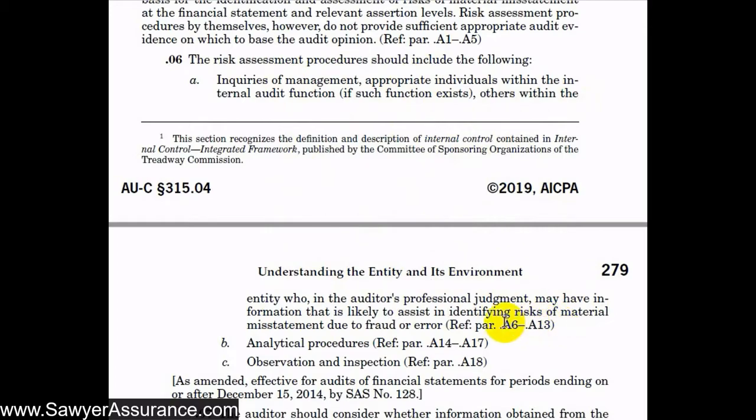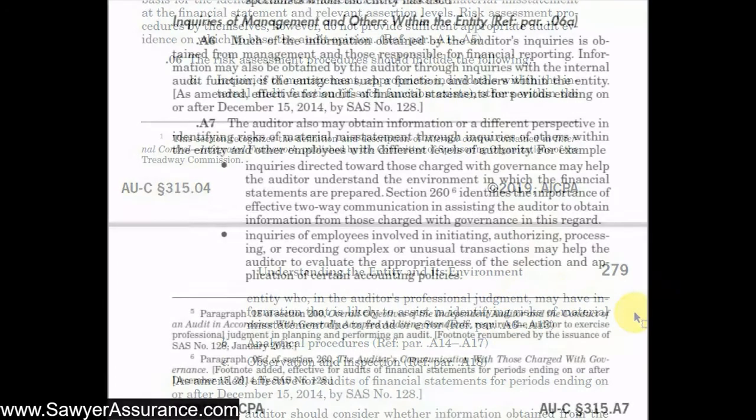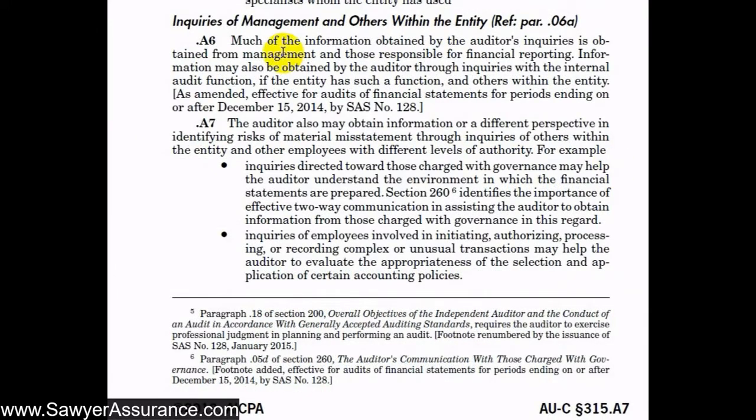And so let's go down to explanatory material section A6 through A13 to get some more details on how we go about doing this. Okay, so now we're down in the explanatory material section as it relates to inquiries of management that we're required to do as part of our risk assessment procedures. First, it says much of the information that we obtain from our inquiries, we will obtain from management and those responsible for financial reporting. And that's because these are the people who know about the financial information that's part of our audit. So, of course, we need to speak with those people.